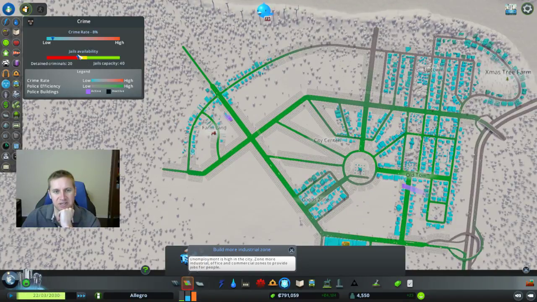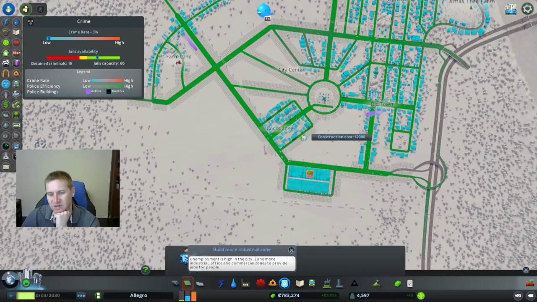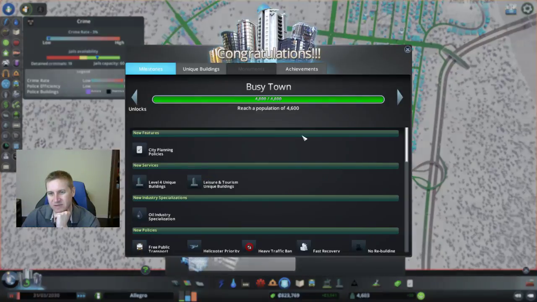I didn't have enough jails available. There's only a police station down here, so I probably need another one up here. So I kind of have them on all ends of the city. And maybe it would be helpful to have one down here.